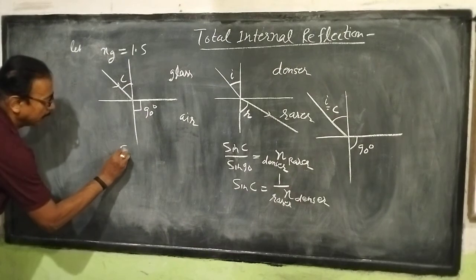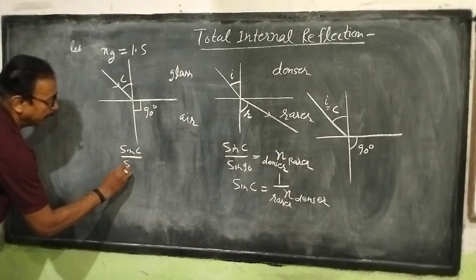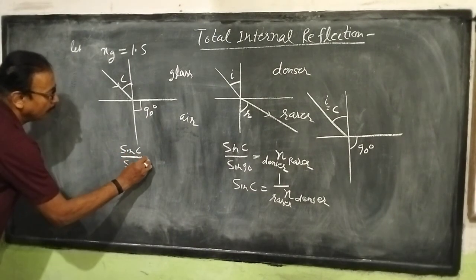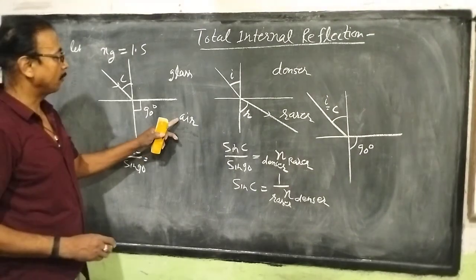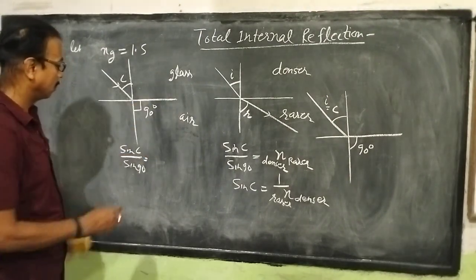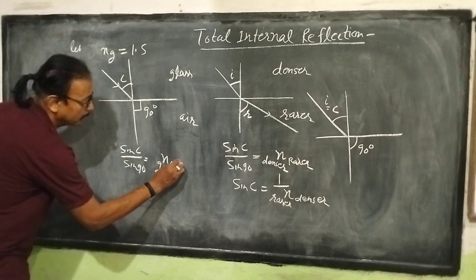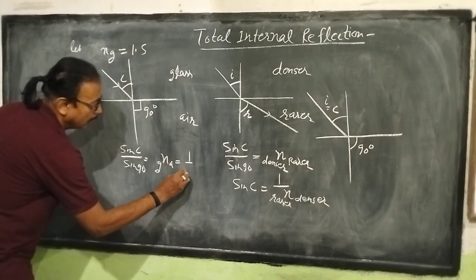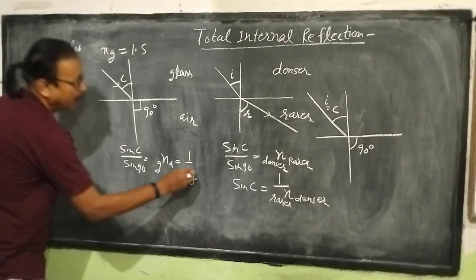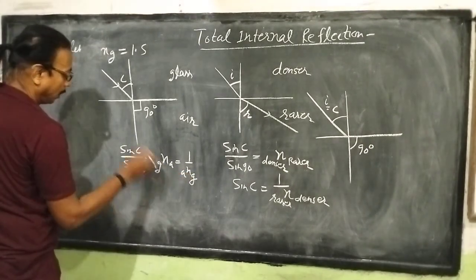This is sin C by sin 90, that will be equal to refractive index of air with respect to glass, means nAG, and that is equal to 1 by nGA, refractive index of glass with respect to air.